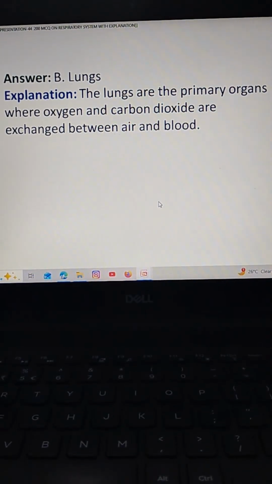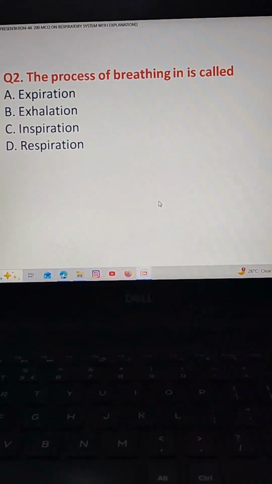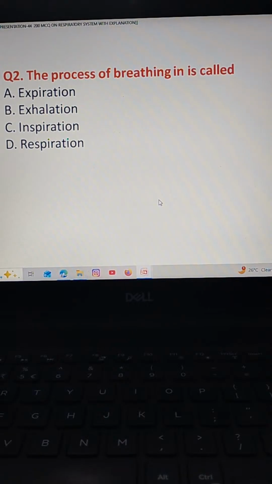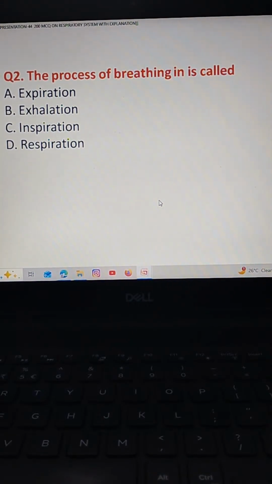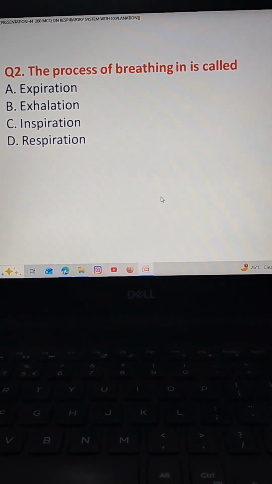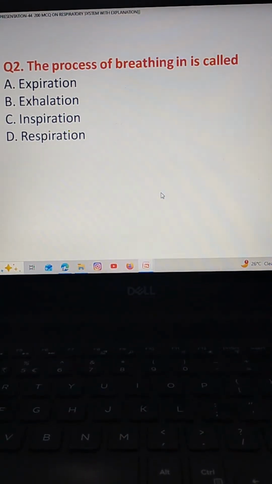The next question. The process of breathing in is called. Option A expiration, option B exhalation, option C inspiration, option D respiration.